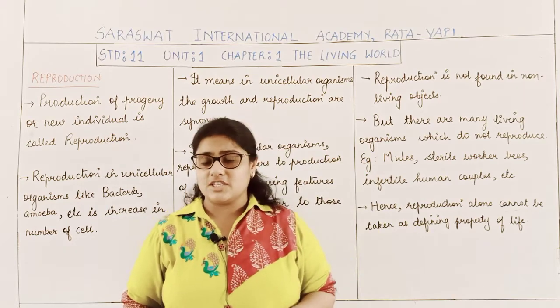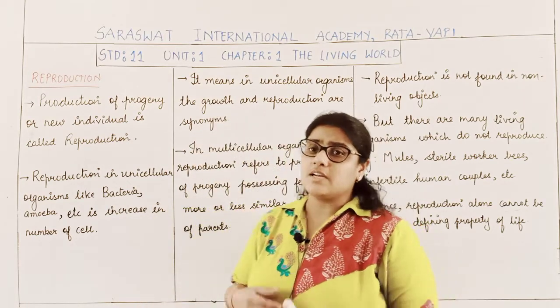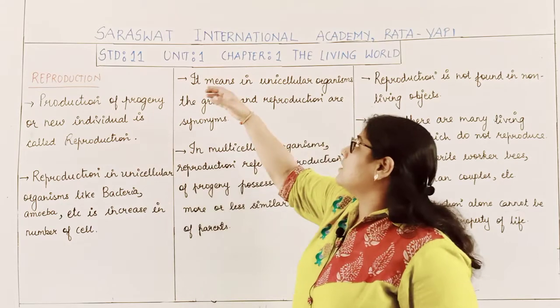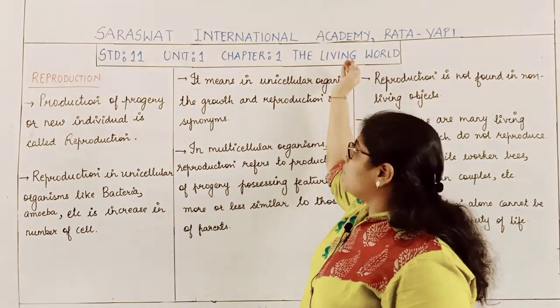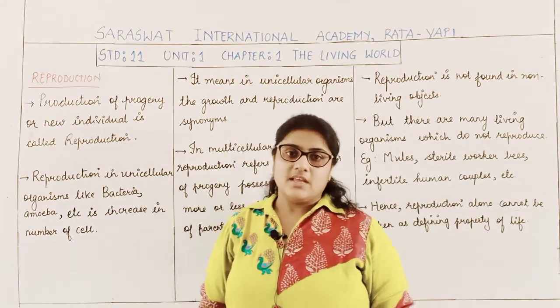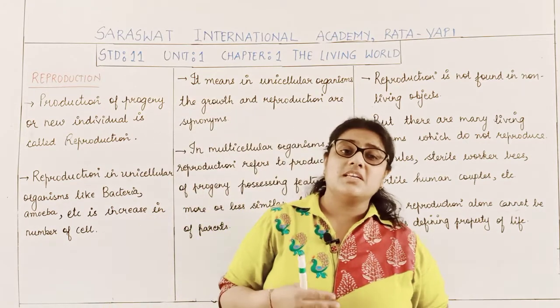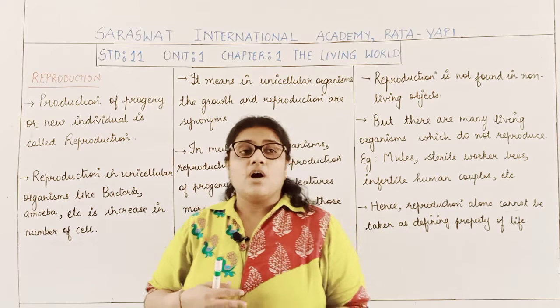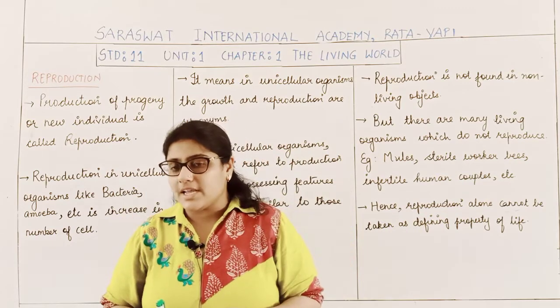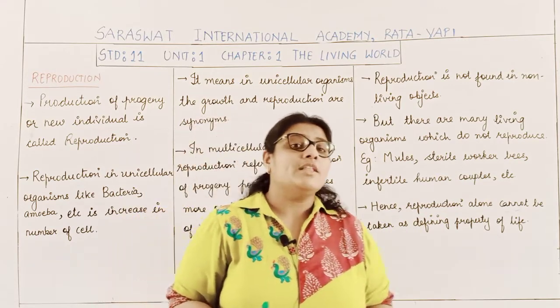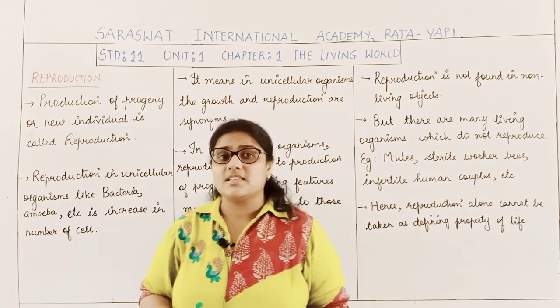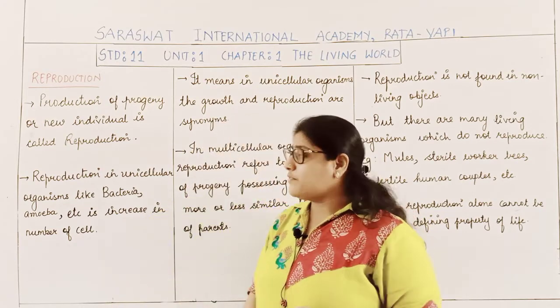In the last lecture, we have studied the general introduction of the first chapter, that is the living world of unit 1. Now basically we have studied what is living world. So the term living world means all those living organisms which are found on the various habitats on the earth that constitute the living world.